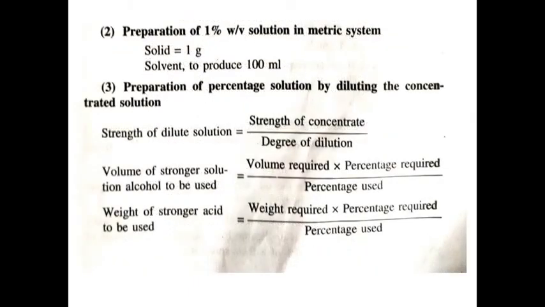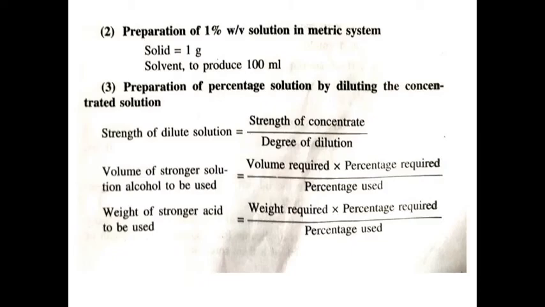Next, preparation of 1% weight by volume solution in metric system. In metric system, 1% weight by volume solution is prepared by dissolving 1 gram of solid in 100 ml of solvent.